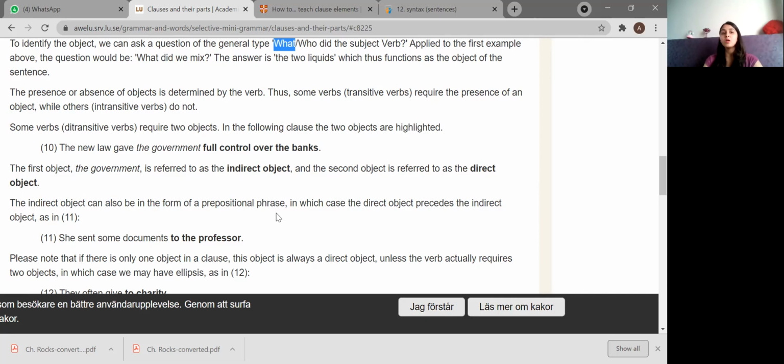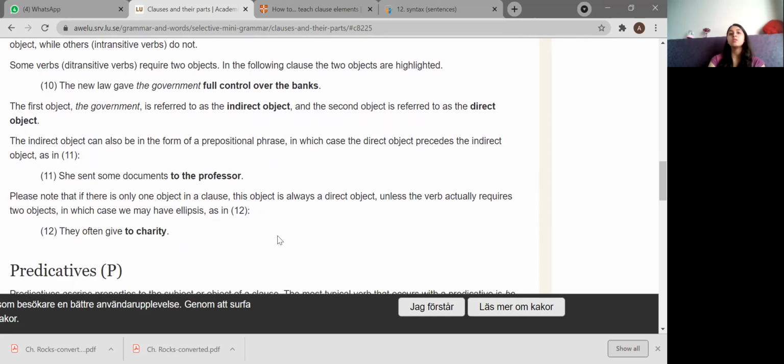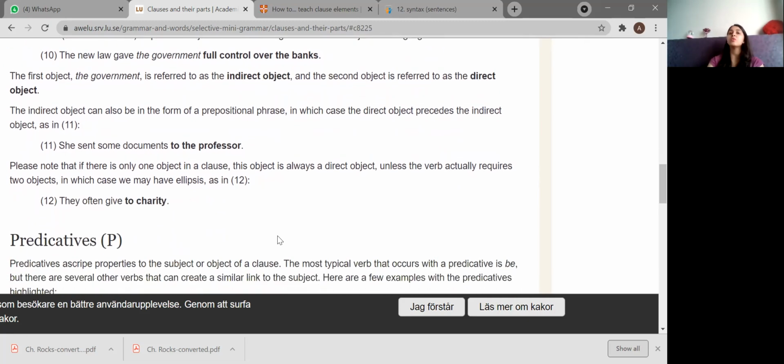Okay, some verbs that are ditransitive verbs require two objects. Di means two, so you require two objects for that. In the following clause, the two objects are highlighted. Let's see the two objects here. The new law gave the government full control over the banks. The first object is the government.